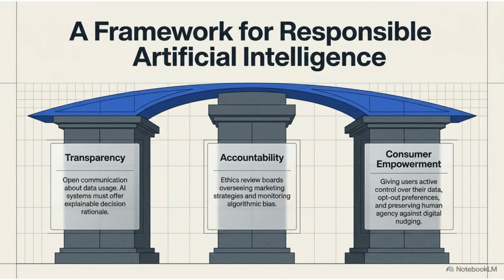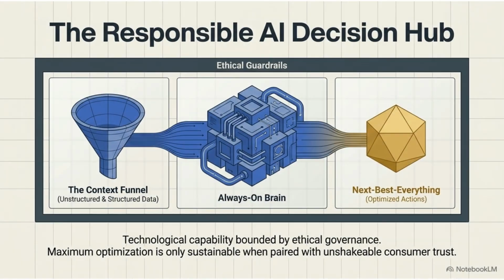To operate ethically, organizations must adopt a framework for responsible AI. This rests on 3 pillars: transparency in data usage, accountability through ethics review boards, and consumer empowerment by preserving human agency. The Responsible AI Decision Hub combines the context funnel and the always-on brain within strict ethical guardrails. Maximum optimization is only sustainable when it is paired with unshakable consumer trust.